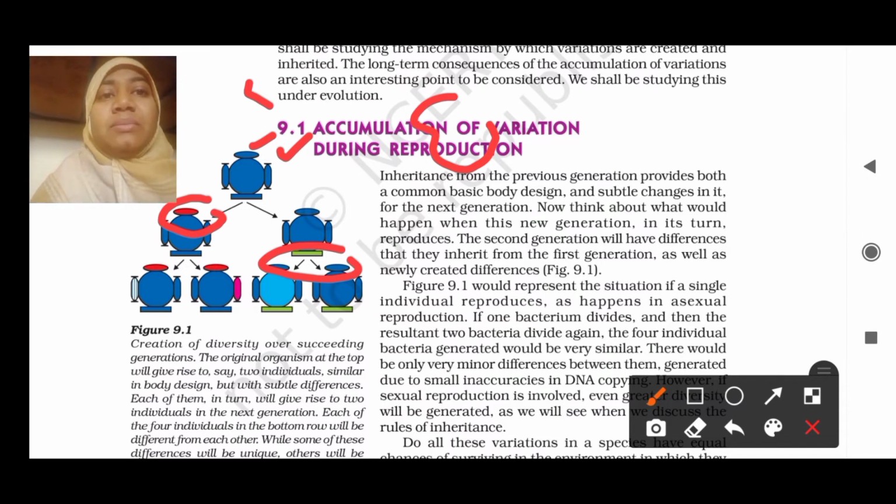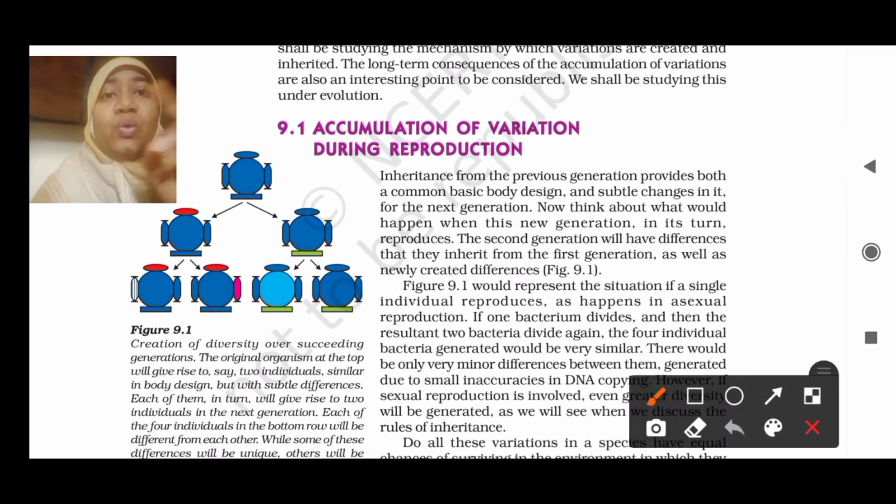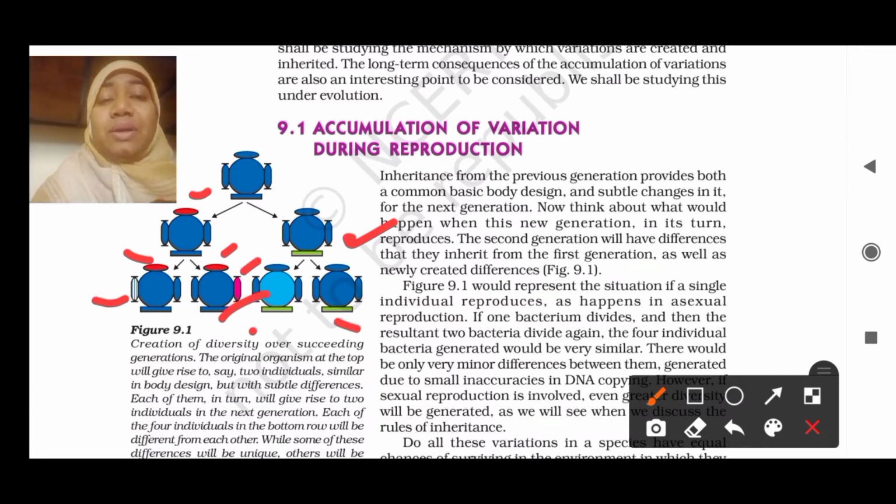Okay, if we consider the texture at the bottom, it could be anything. But whatever color changes you see here are increasing from one generation to another generation. Is it? No, it is increasing from one generation to another generation. Here it was only one variation in the fourth generation, but in the second generation, see, two variations are there, even here, okay, even here, and here there is only one.